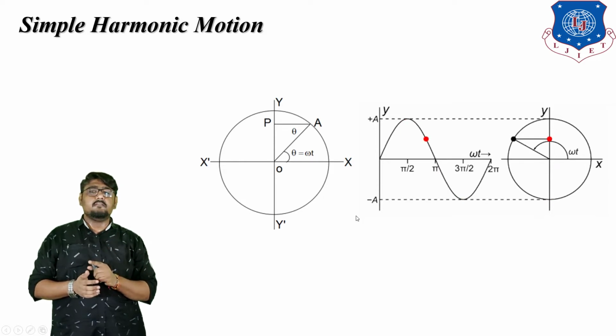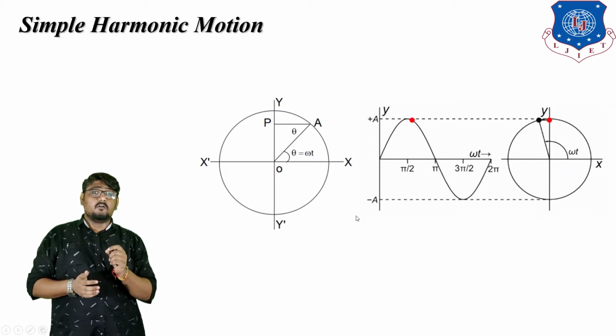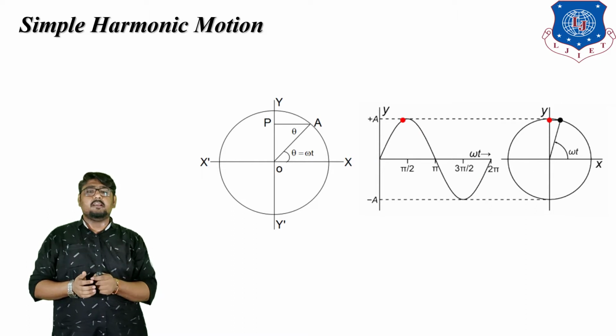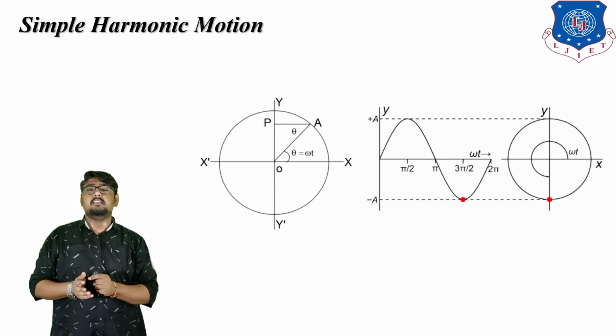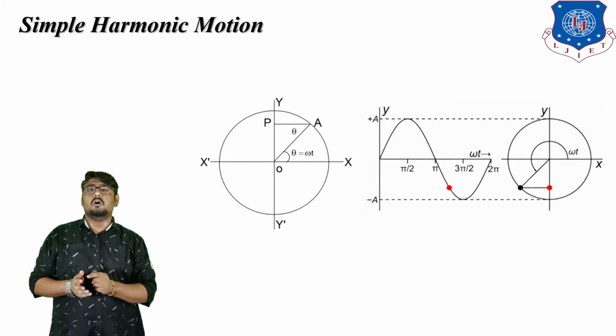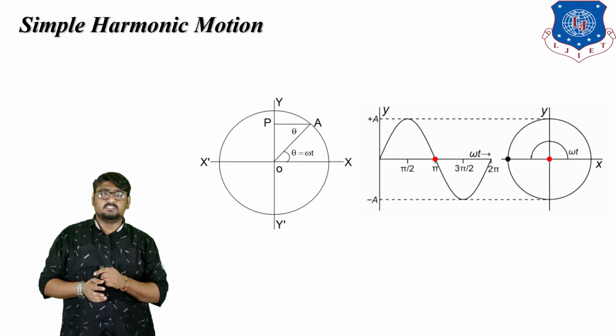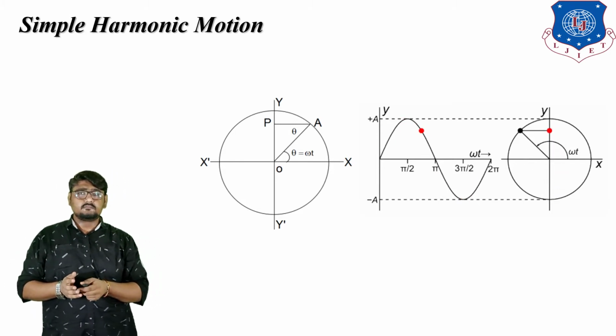Now, if in a plane of projection we have a particle moving under the influence of some force, the particle will be said to be performing a linear simple harmonic motion along y O y dash, as you can see in the figure.